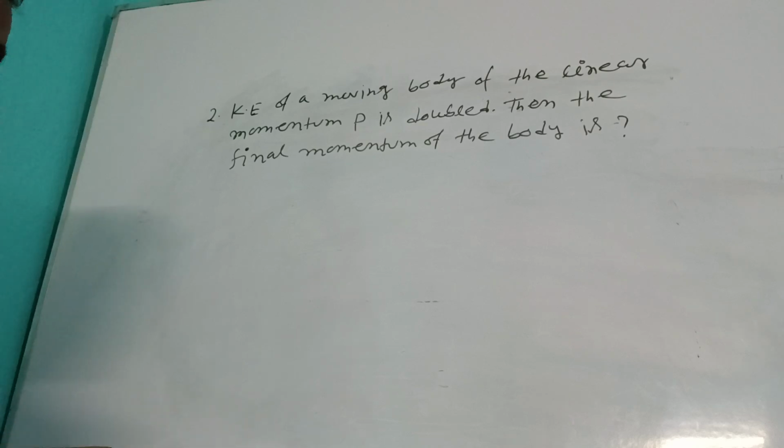Let me write the question at first. Now see, this is the question. Where is the marker? This is the marker.